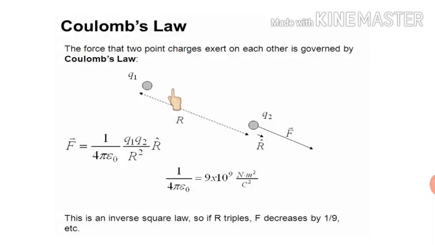Next topic is Coulomb's law. Here in this picture, we can see two charges, Q1 and Q2, and they are separated by distance r. Coulomb's law states that the force of attraction or repulsion between these two charges is directly proportional to the product of their magnitudes and inversely proportional to the square of the distance between them. If we remove the proportionality sign, we will have a constant which is 1 upon 4 pi epsilon naught, where epsilon naught is the absolute permittivity of free space. The value of 1 upon 4 pi epsilon naught is 9 into 10 to the power 9 Newton meter square Coulomb inverse 2. Coulomb's law is an inverse square law. Suppose you triple the value of r, the force will decrease by 1 upon 9.